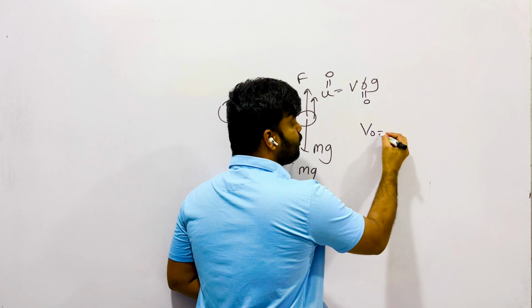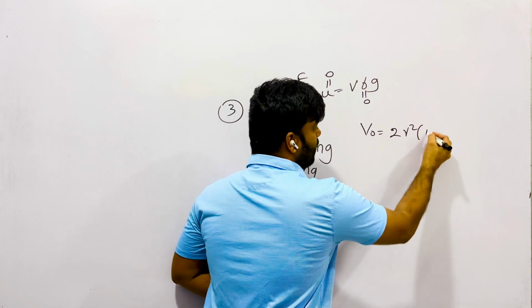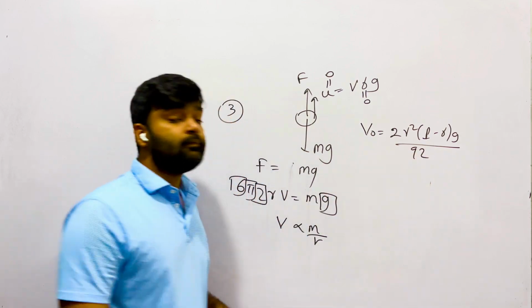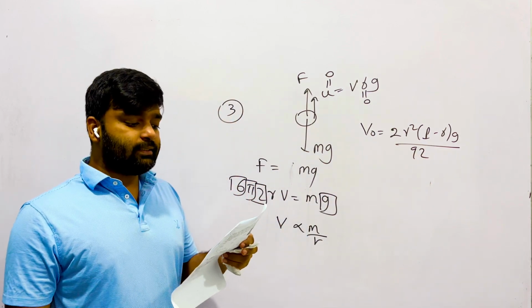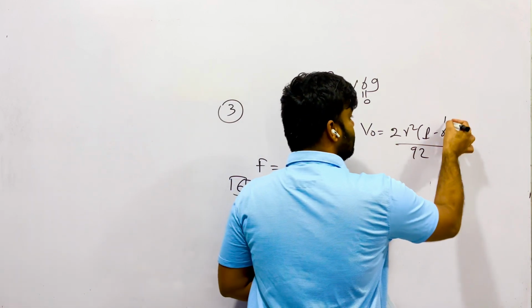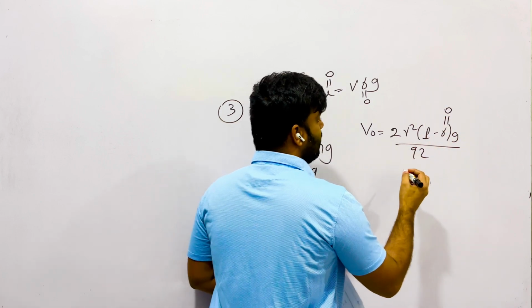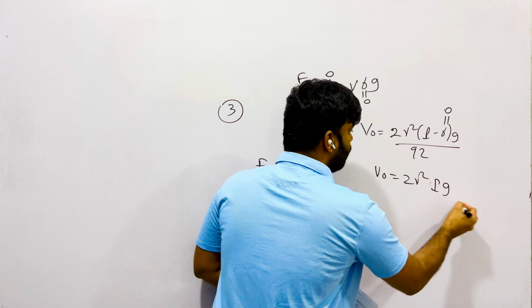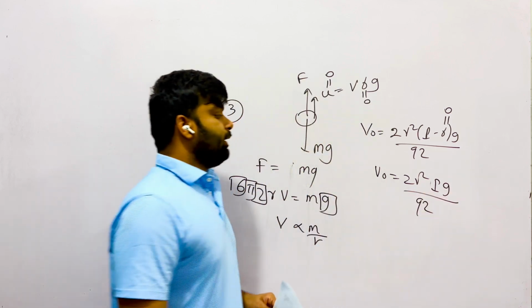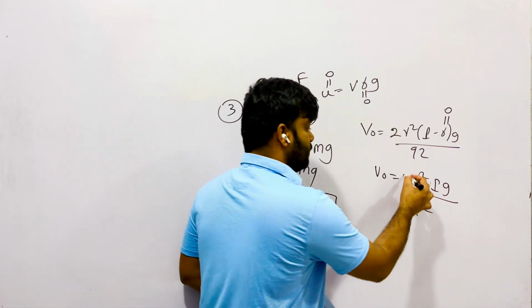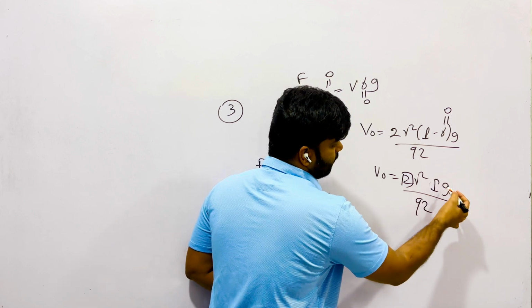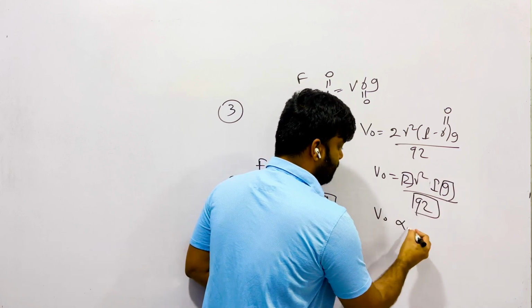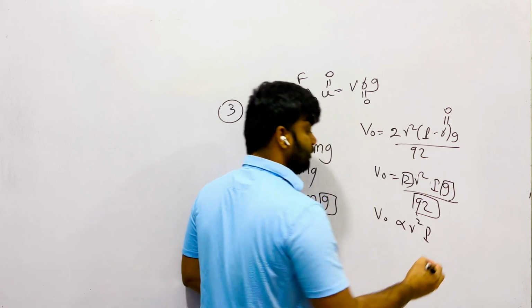Method 2. The general equation for the terminal velocity is 2r square rho minus sigma g over 9 eta. Here it is mentioned that the density of the medium is negligible. You can put 0 for sigma. Then it becomes V0 is equal to 2r square rho g over 9 eta. Here you can remove the constants. 2 is a constant, g is a constant, 9 eta is a constant. Therefore, terminal velocity is proportional to r squared rho.